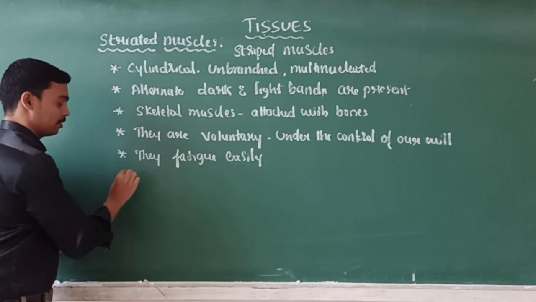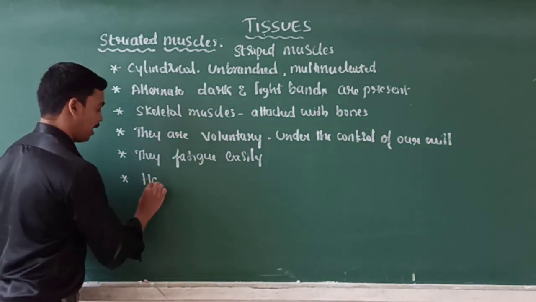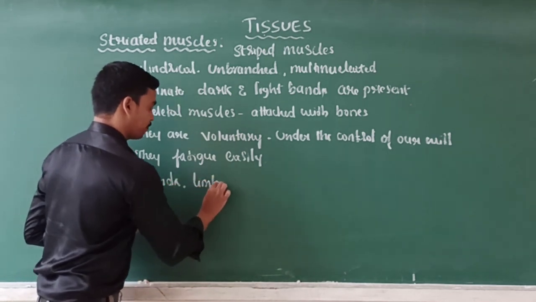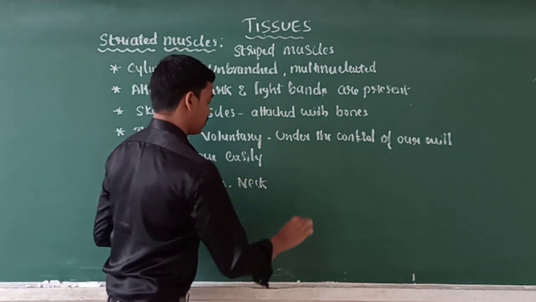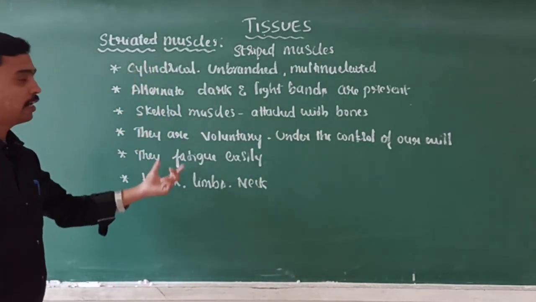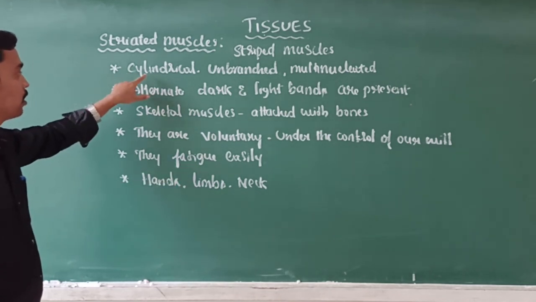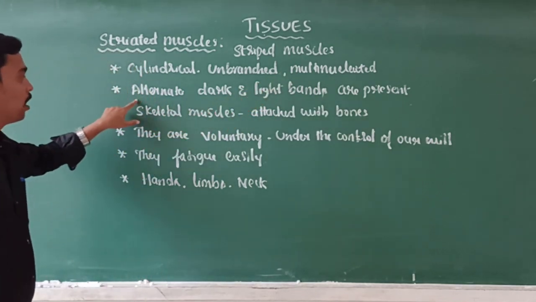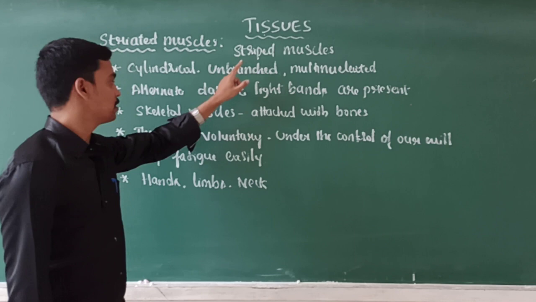And where are they present? These striated muscles are present in hands, limbs, and the neck part. I will repeat once again. These muscles are cylindrical, unbranched, and multinucleated. Alternate dark and light bands are present, so they are called striated muscles.